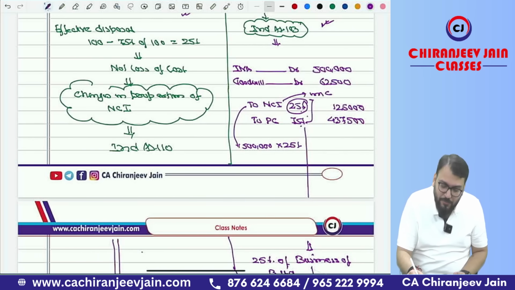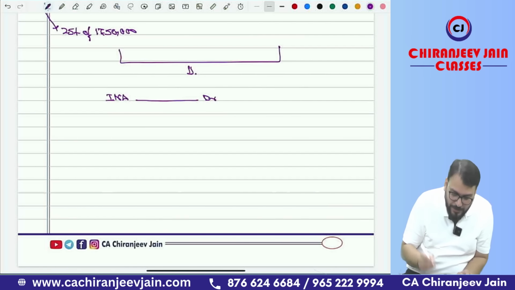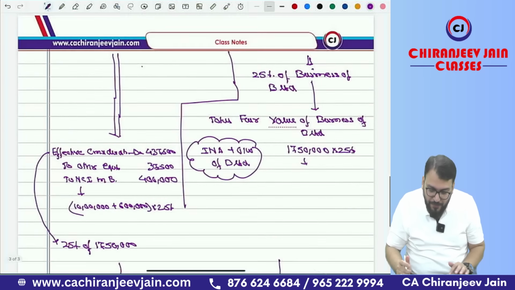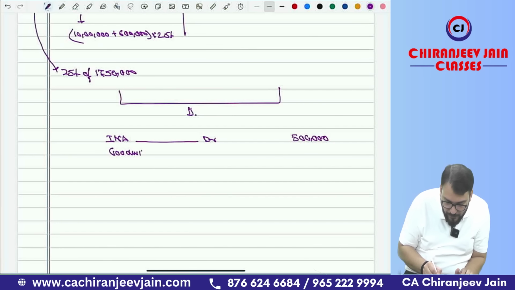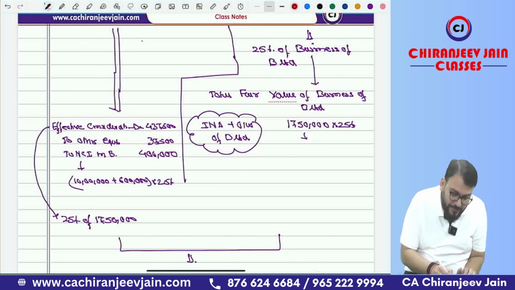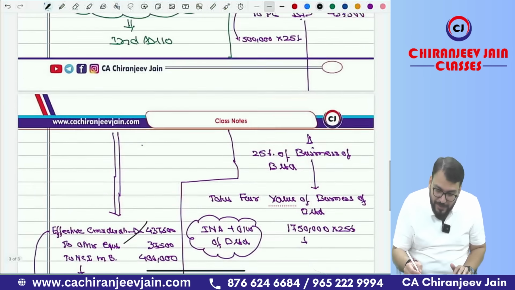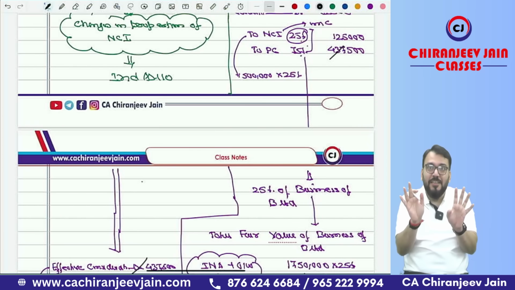So what will be debited and what will be credited? Tell me. How much INA will be debited? INA account debit, how much? That is 5 lakh. Goodwill will come how much? That is 62,500. And can you see this effective consideration and this effective consideration will be cancelled against each other.